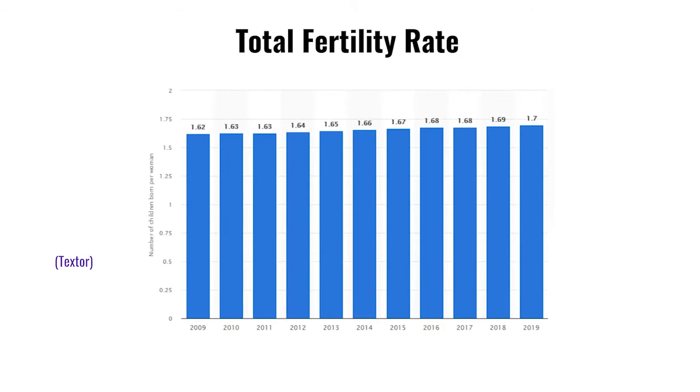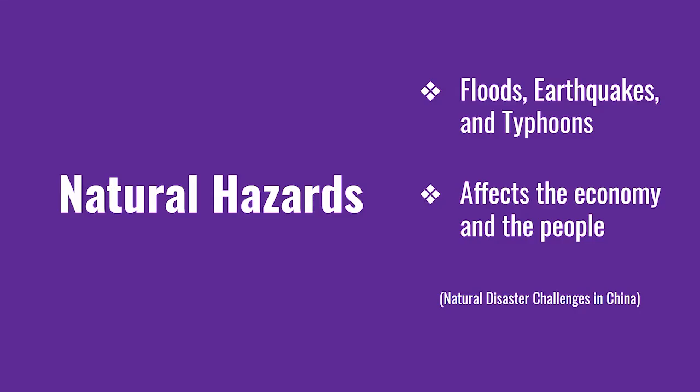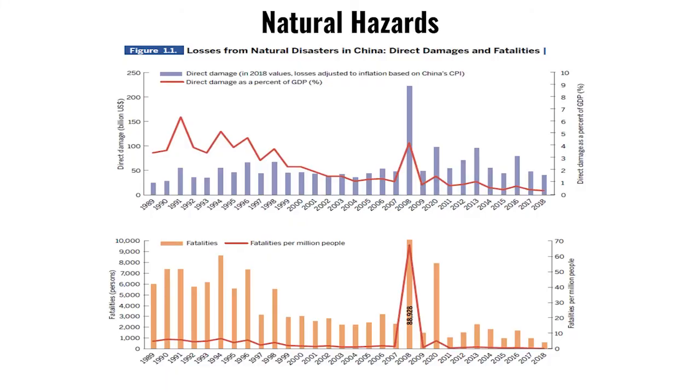This graph shows the total fertility rate of China in 2019, which is 1.7. This graph shows the mortality rate of China in 2019, which is 6.8. Natural hazards. Floods, earthquakes, and typhoons affected the people and the economy of China. These graphs show the natural disaster damage and fatality during the natural hazards.